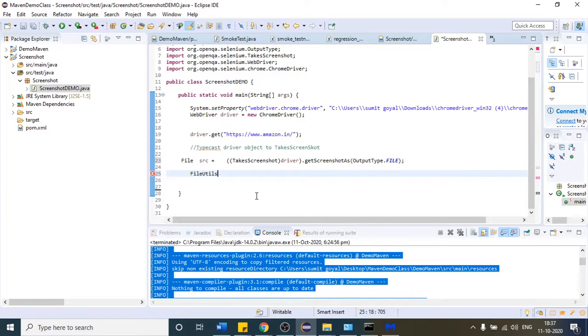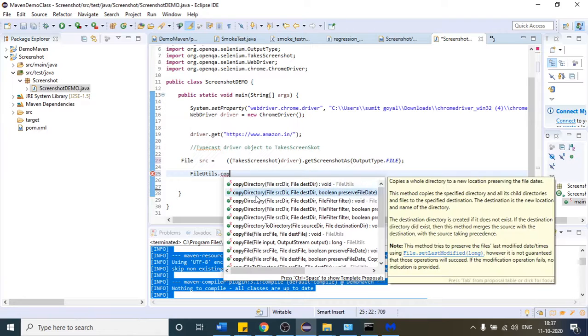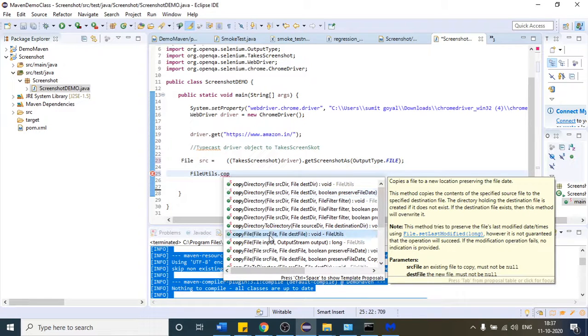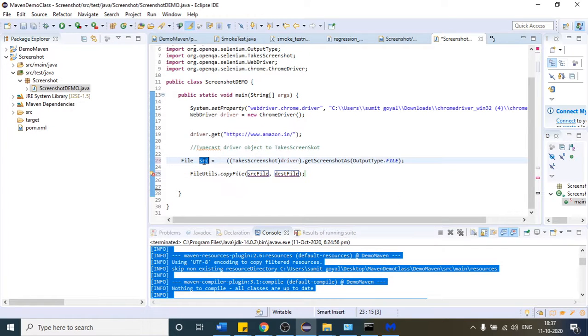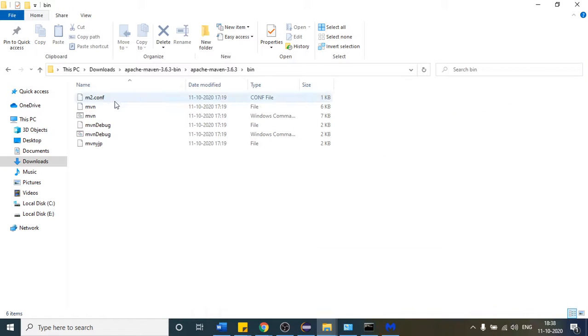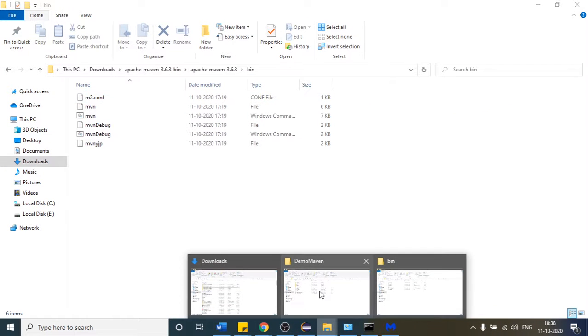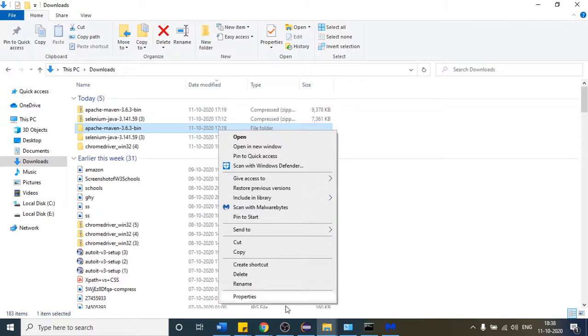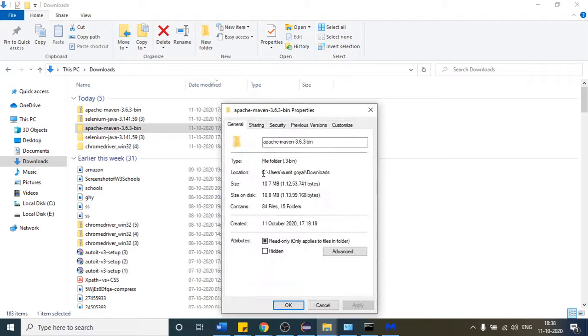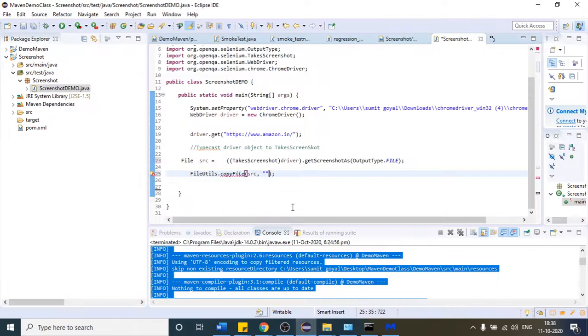After that there is one method which is copyFile. I want to copy the file. You can see from source file to destination. Here I will provide this variable. I want to copy the file from this variable to this one, so provide the path of your local directory. So that I want my screenshot to be here. Let us come to this. What is the path? Copy this entire path. I want my screenshot to be here. This is the reason I am copying this, and just provide the path here, Control V.